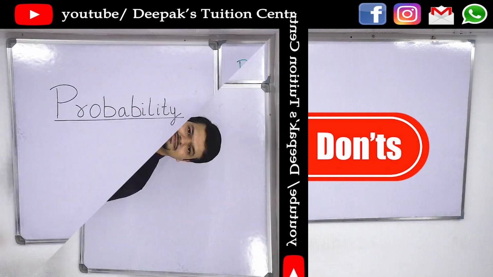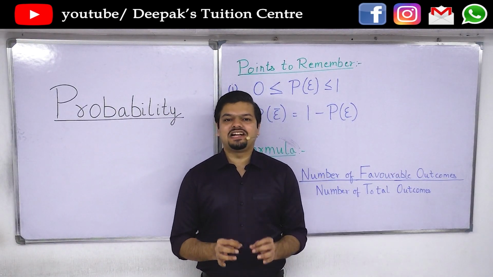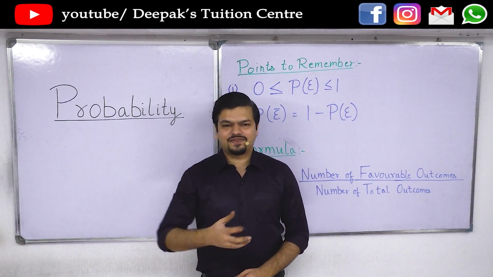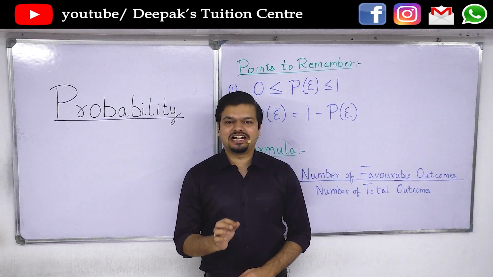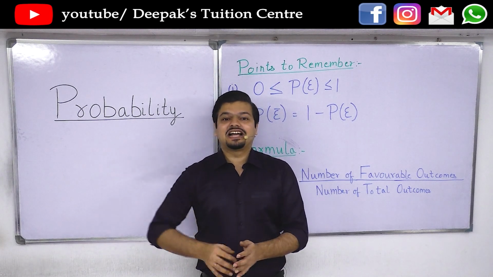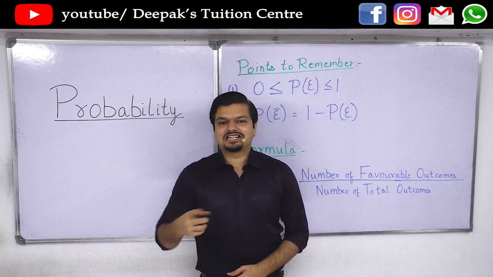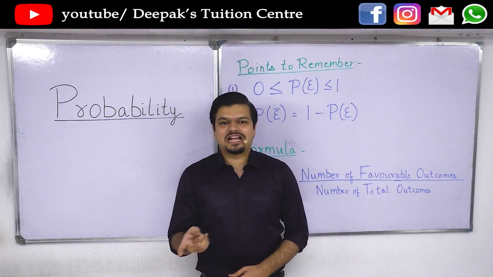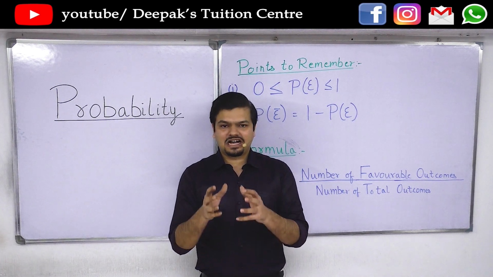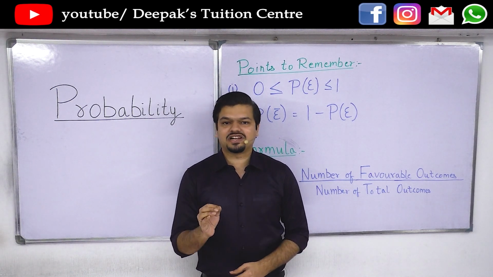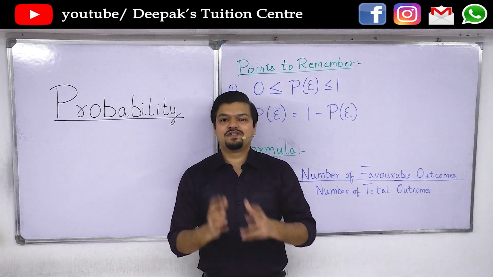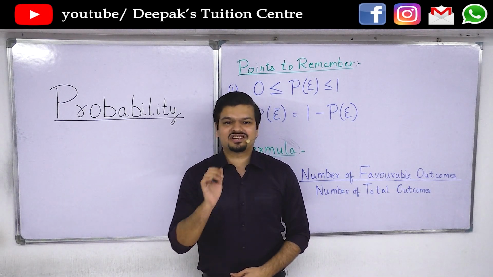Probability means the ability to be probable. The word probable means to guess. Not just a guess without any logic, but a calculated guess. So basically, if I want to know what is the probability that today it will rain or not, the class will happen today or not, India will win a match or not, or the board exam will happen online or offline, these calculations will require some information. We'll have to see what the background information is, and then according to that information, we'll be calculating the probability. So these are not just pure guesses.